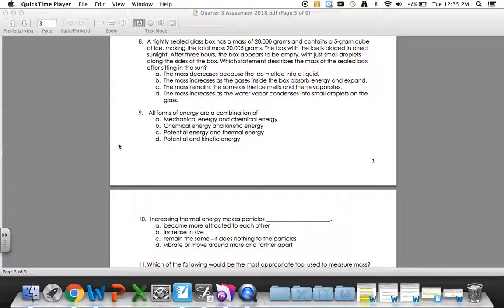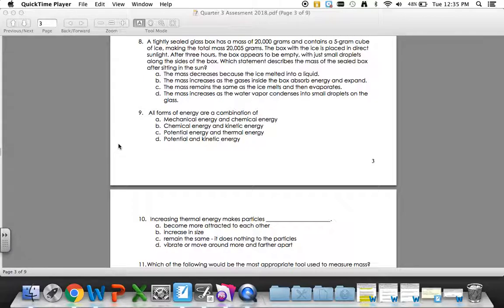9. All forms of energy are a combination of A. Mechanical energy and chemical energy. B. Chemical energy and kinetic energy. C. Potential energy and thermal energy. D. Potential and kinetic energy.